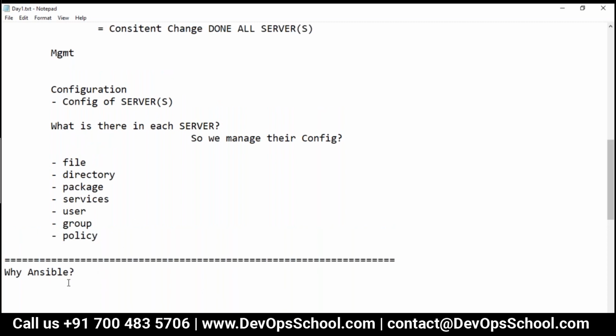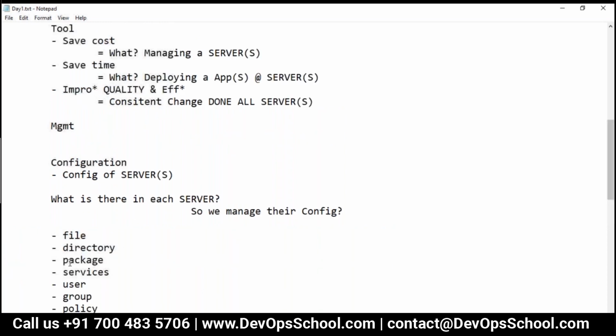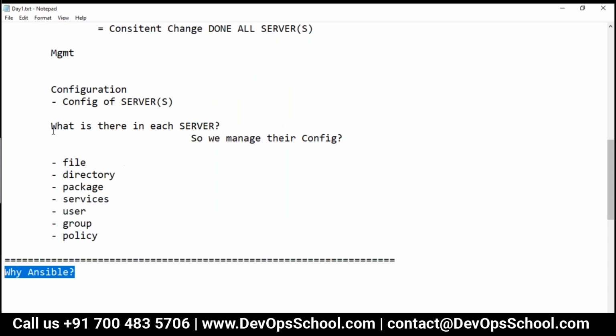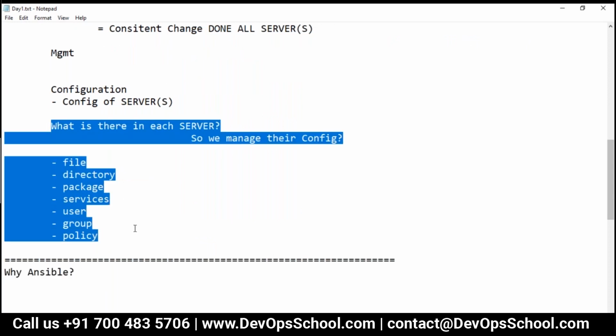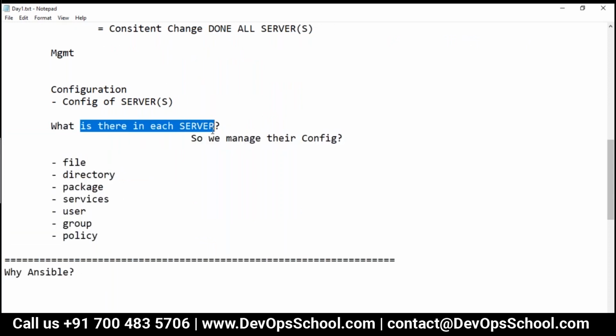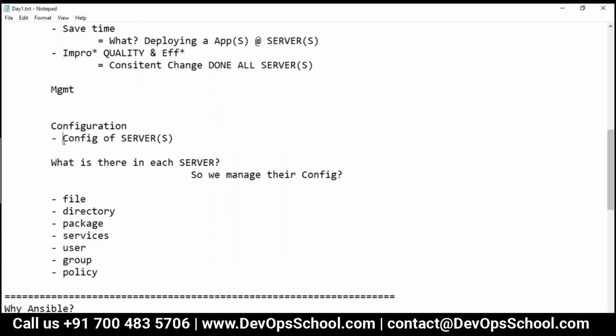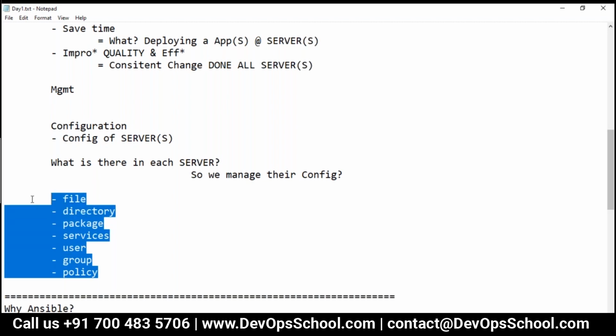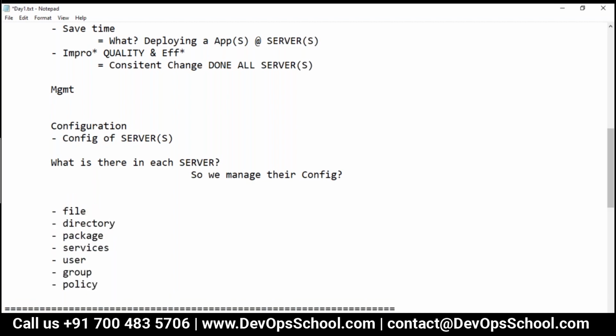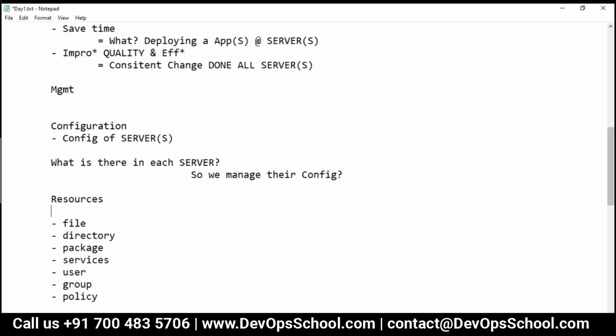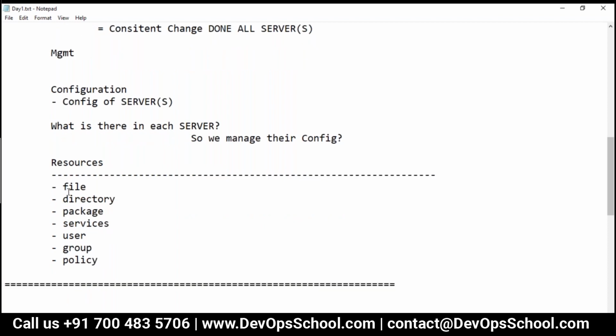But before I talk about why Ansible, understand that this is an important section. What you can find in each server, and what you do, is configuration of servers, basically configuring these resources. This we call resources.